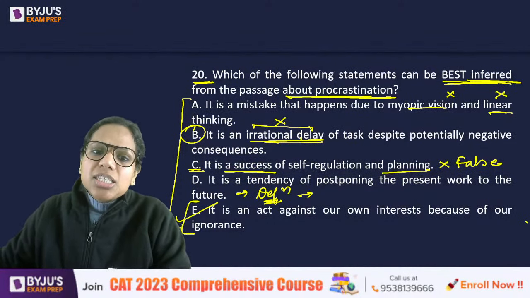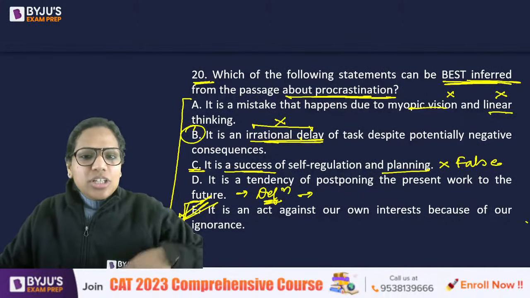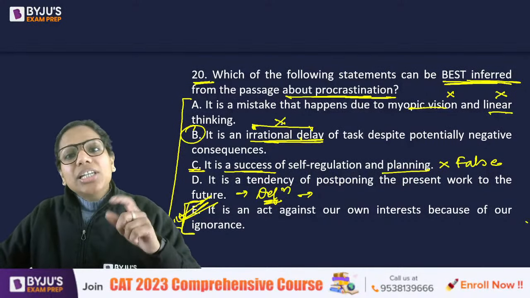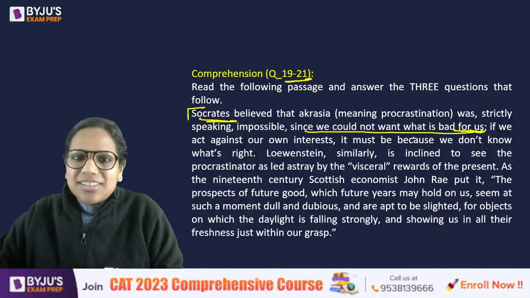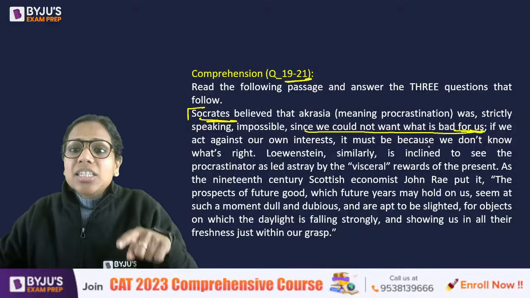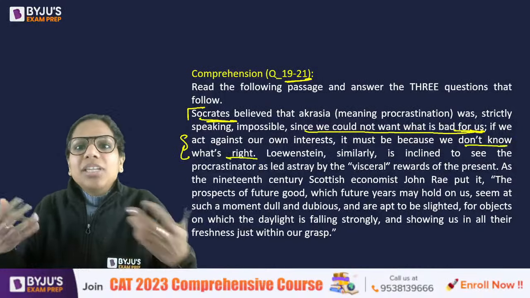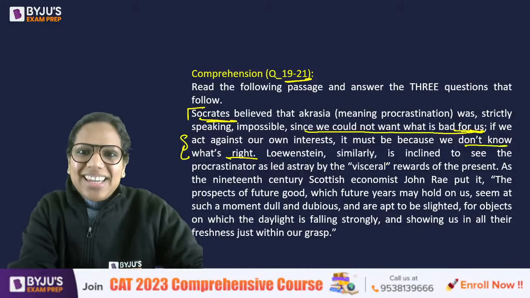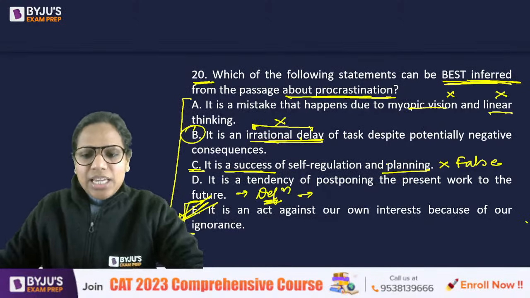This very aptly captures the essence of this entire passage, both the paragraphs. Okay, and the focus of the passage is on ignorance itself. So A should be the answer and not B, because irrational नहीं है हम. Socrates बोल रहा है, we could not want what is bad for us. If we act against our own interest, it must be because we don't know what's right. हमें पता ही नहीं है कि सही क्या है, तो तब हम इरैशनल नहीं हुए ना. इरैशनल मतलब हमें पता है क्या सही है और हम तब भी वो नहीं कर रहे हैं, राइट? ओके, hence E.